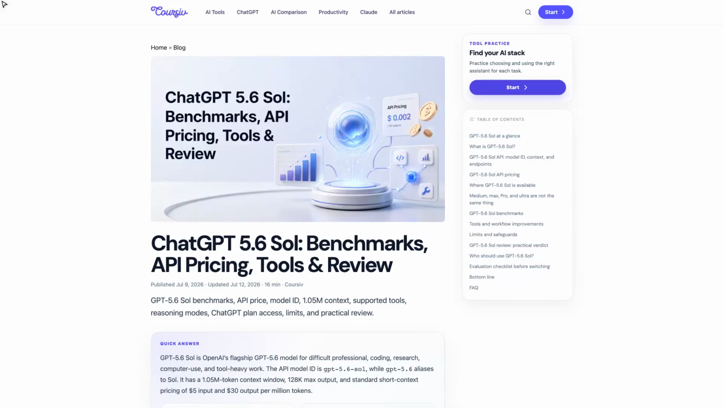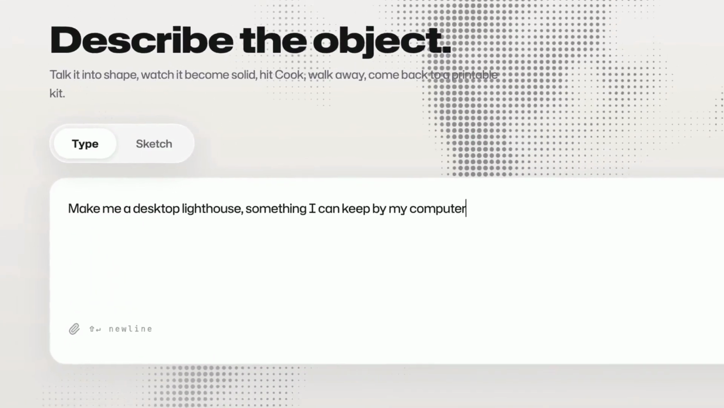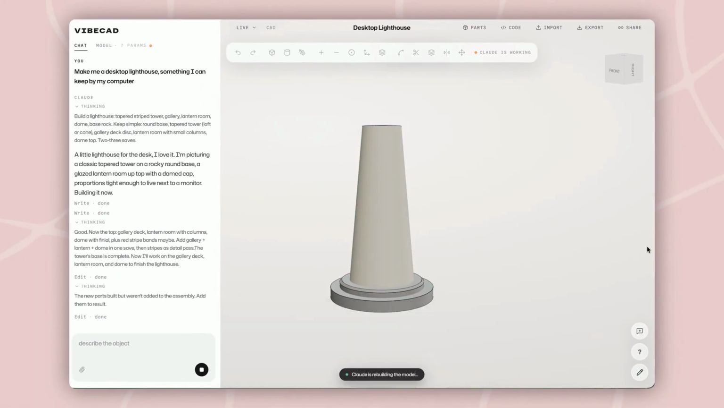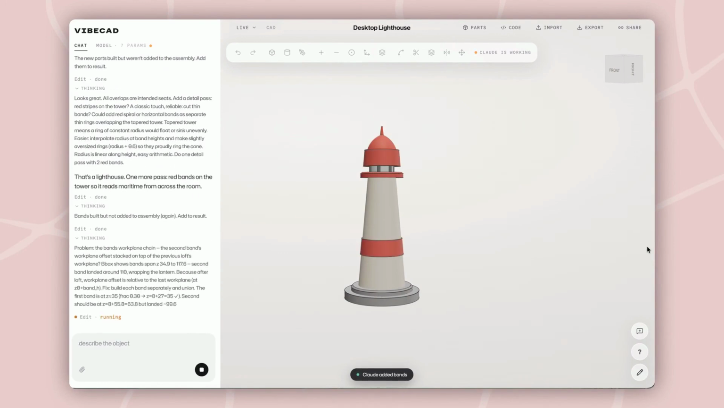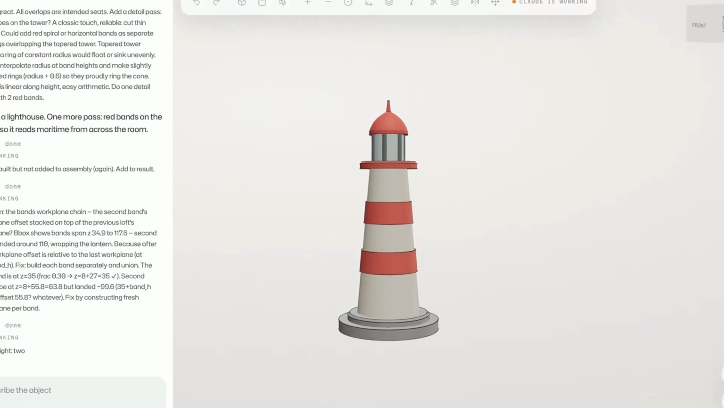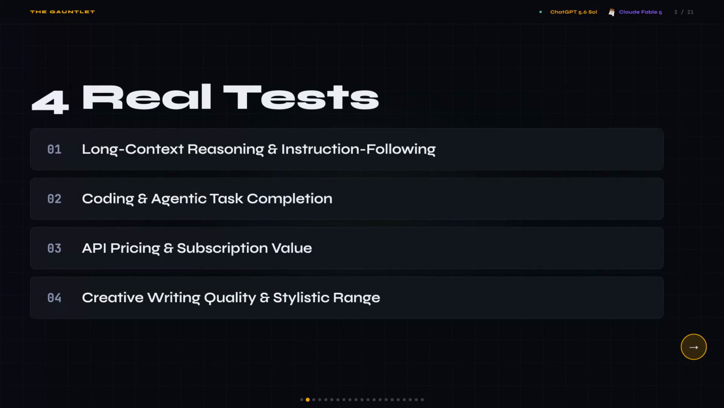All right, so ChatGPT 5.6 Sol and Claude Fable 5 are both out, and people are losing their minds over which one actually wins. I ran them across 4 real tests, and the score ended up razor thin, 7-6 with 3 ties. Both models just dropped. So this is the moment to actually figure out which one fits your workflow.